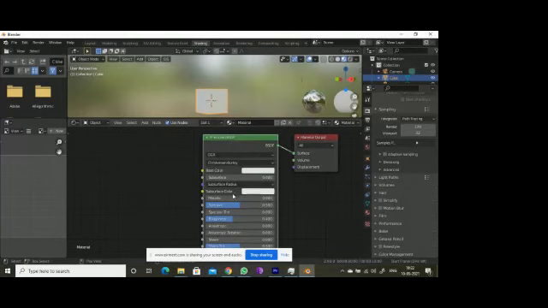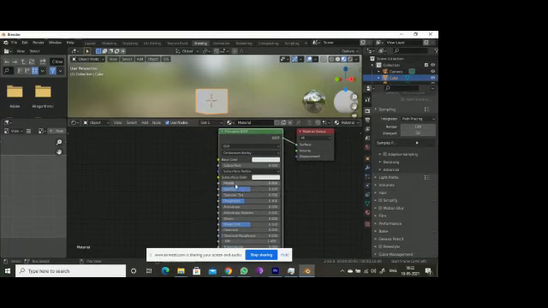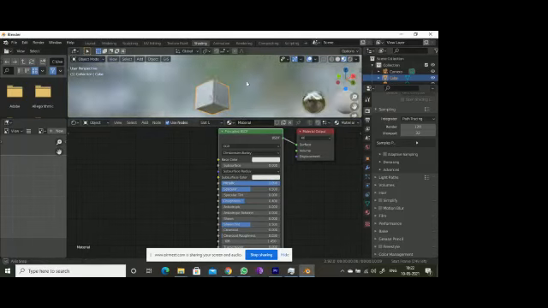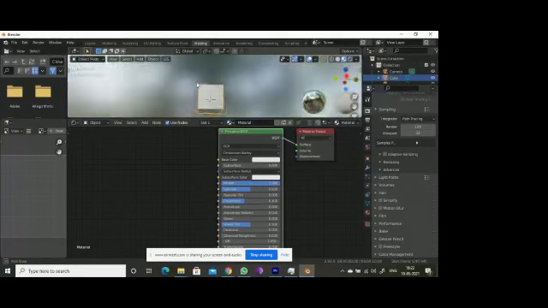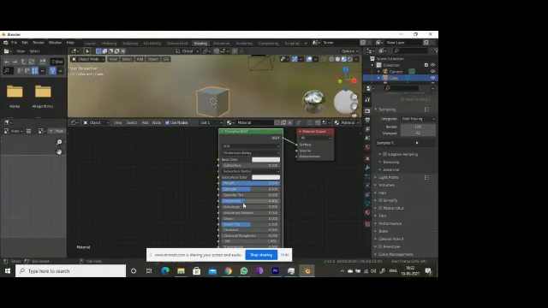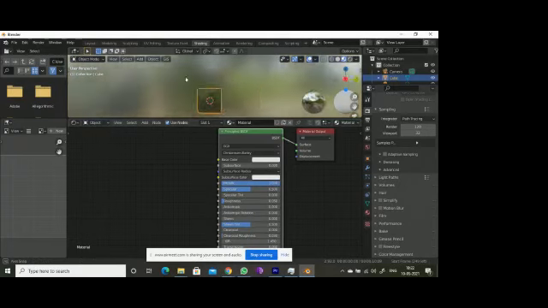You can go for metallic if you want the cube to be metallic. You might get a doubt: if you increase the metallic value, it gets somewhat black or dark. That's because if you decrease the roughness, it's like a fine smooth iron piece.